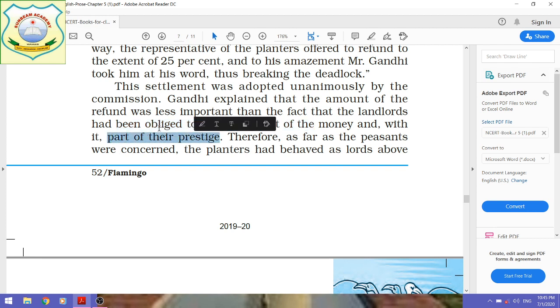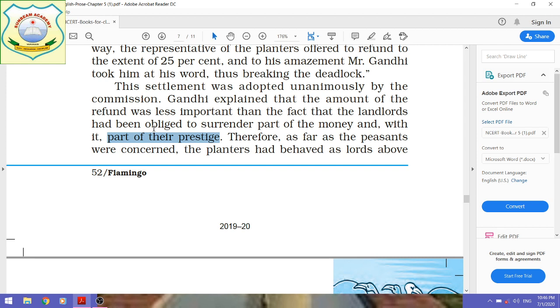Earlier the landlords thought they were unquestioned, that they would never be humbled before the sharecroppers. They gave no importance to the sharecroppers, and the sharecroppers were fear-stricken.